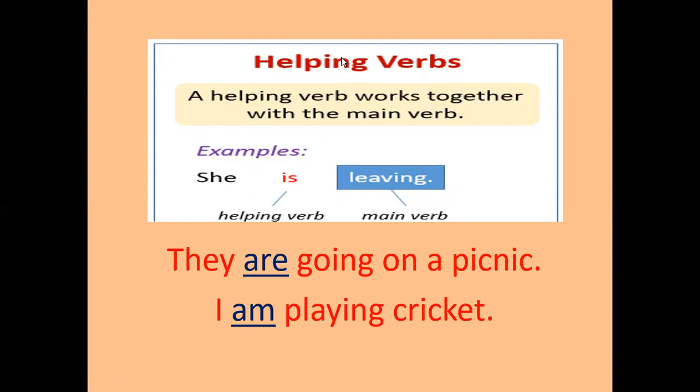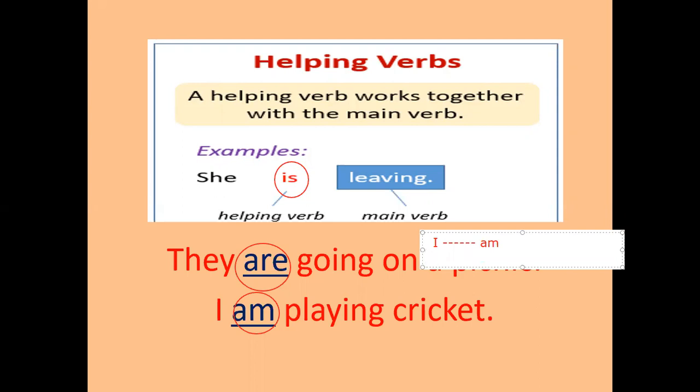So my dear students, see, here is a helping verb. In this sentence, "are" is a helping verb. In sentence number 3, "am" is a helping verb. Now one thing is there: how do you know where you will use am, where you will use are, and where you will use is? When any sentence starts with I, at that time you will use "am" as a helping verb.